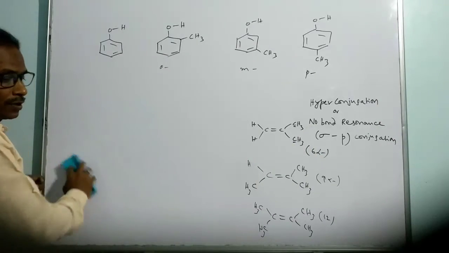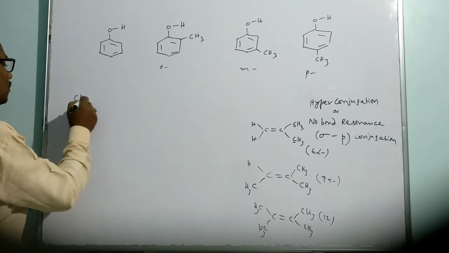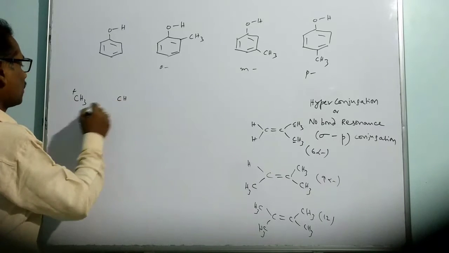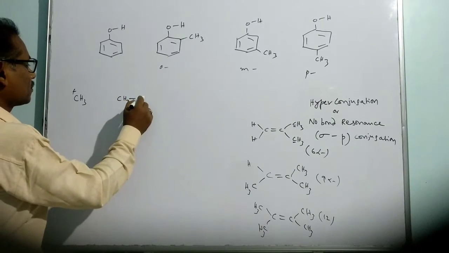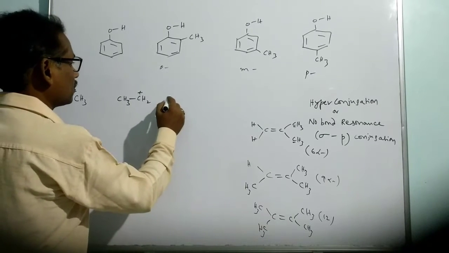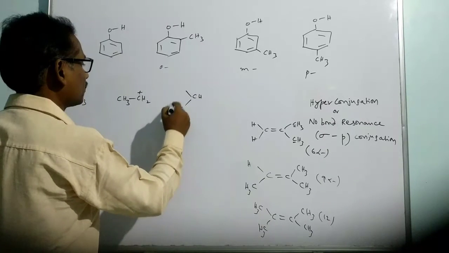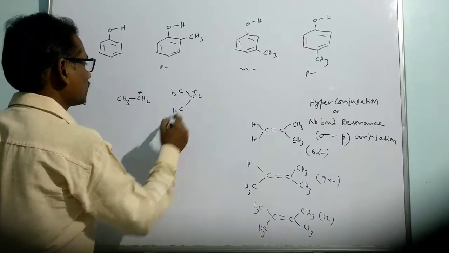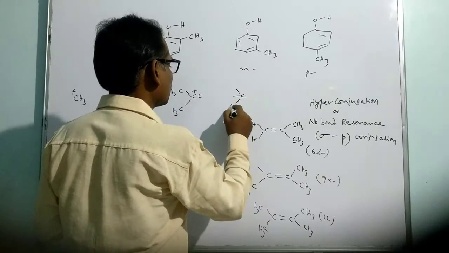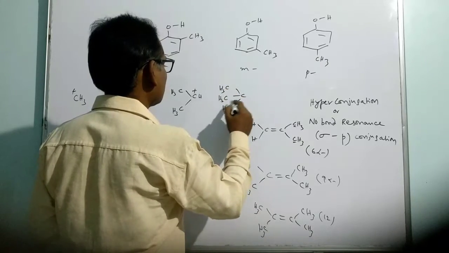So for the order of stability among the carbocations based on this hyperconjugation, this is the simplest carbocation. Let me consider one of the hydrogens replaced by CH3. Then 2 hydrogens are replaced by CH3. Then I can write this one. If all hydrogens are replaced by methyl, these are the methyl groups substituted.